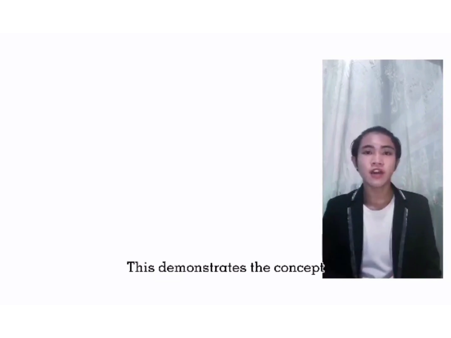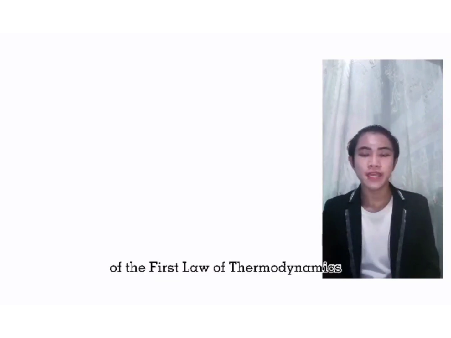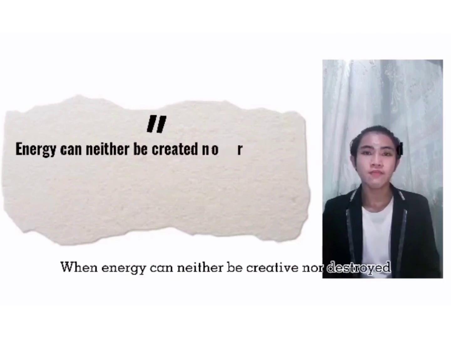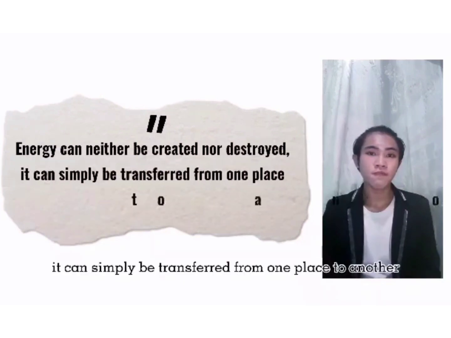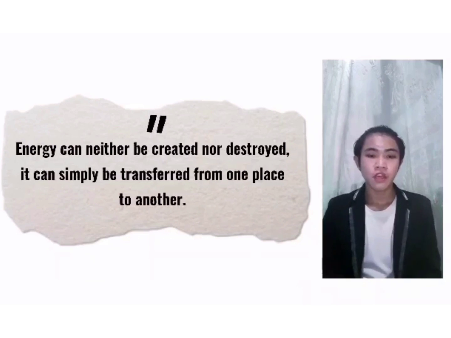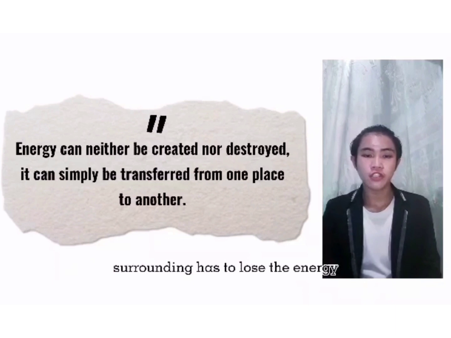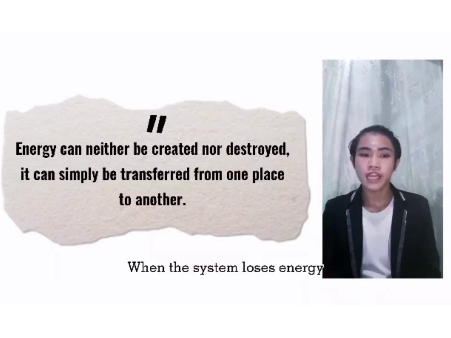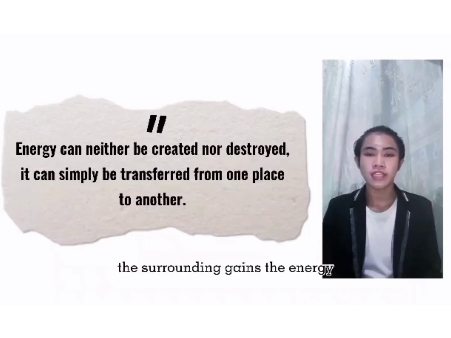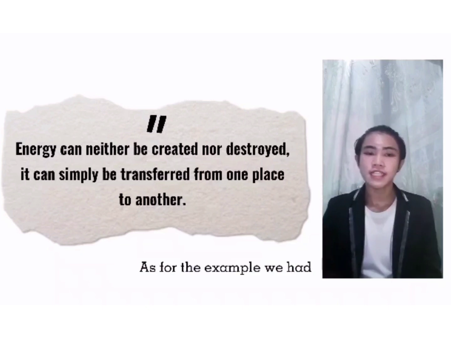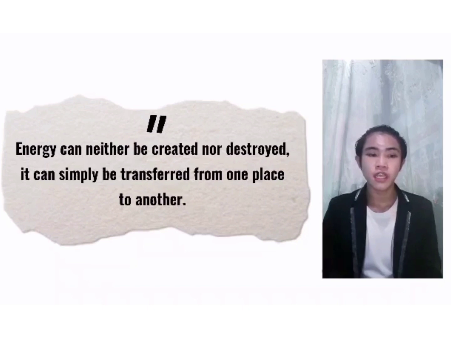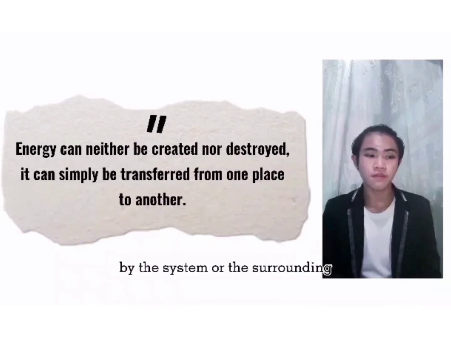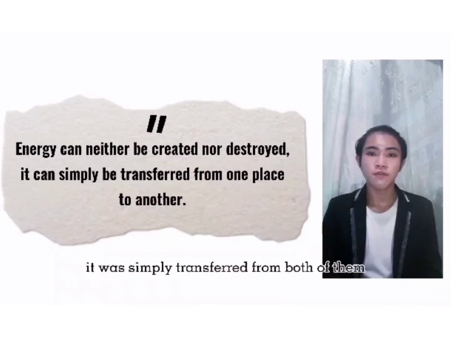This demonstrates the concept of the first law of thermodynamics: energy can neither be created nor destroyed, it can simply be transferred from one place to another. Whenever a system gains energy, the surroundings have to lose the energy. When the system loses energy, the surroundings gain the energy. As for the example we had, the 50 joules was not created or destroyed by the system or the surroundings. It was simply transferred between them.